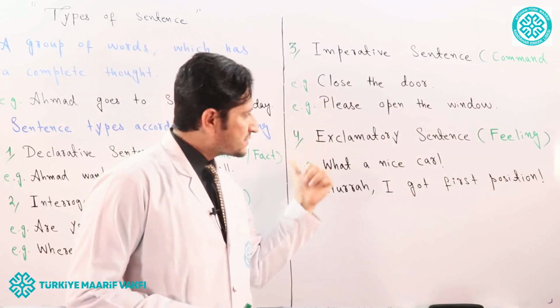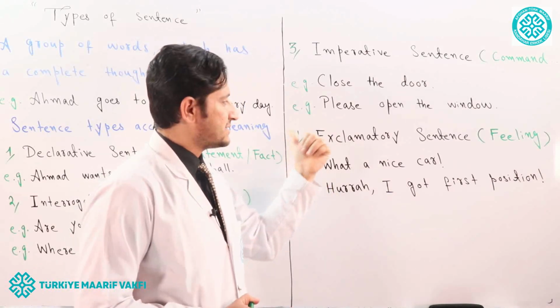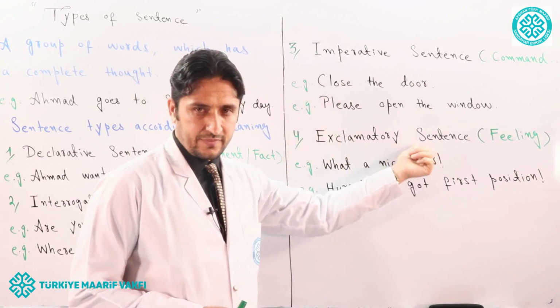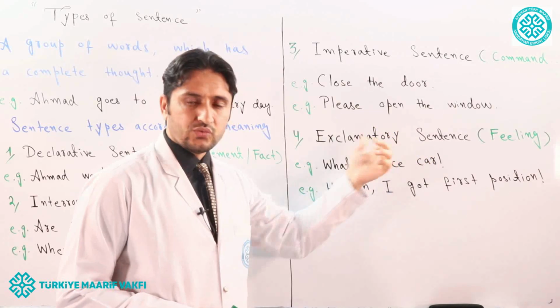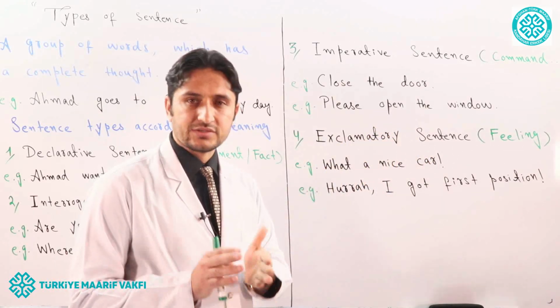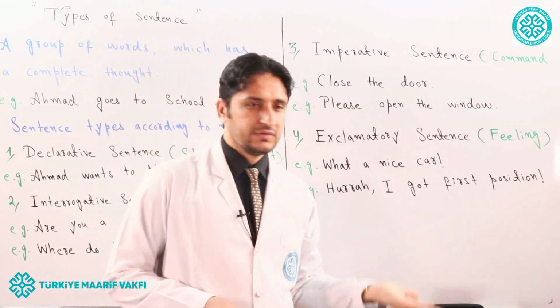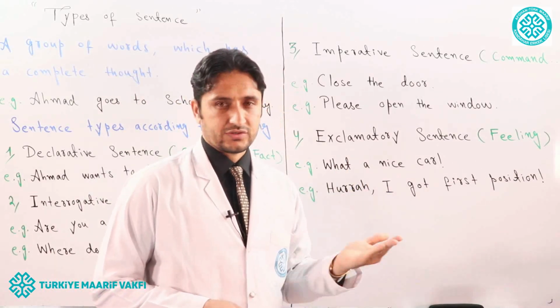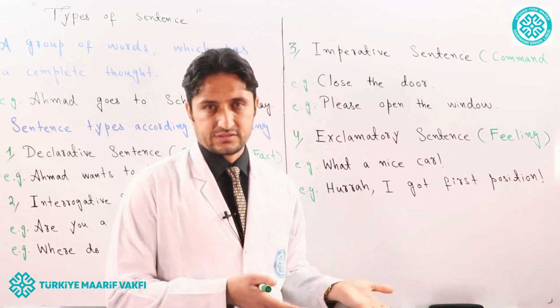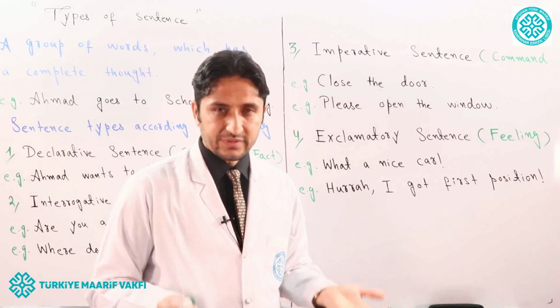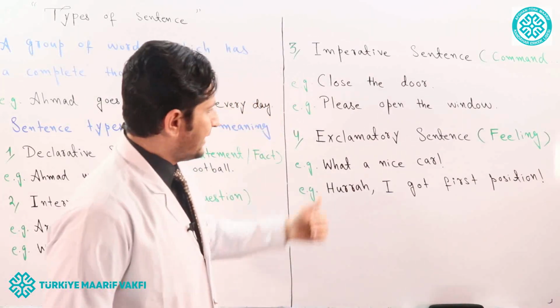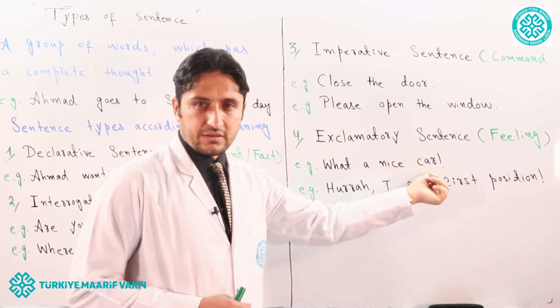Finally, the last type of the sentence is exclamatory sentence. It is a sentence which expresses sudden and strong feelings. Your feeling can be for joy or happiness, for sadness and for surprise. Here is an example. What a nice car.